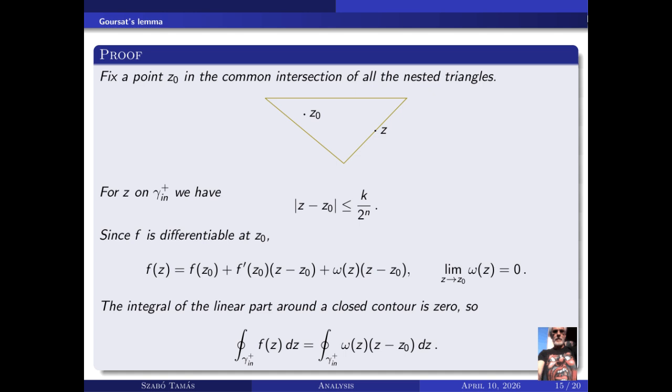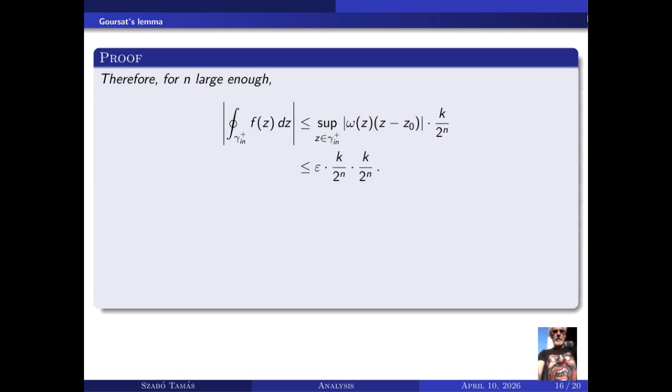Therefore, for n large enough, the absolute value of the integral around gamma_{I_n}^+ is less than or equal to the supremum over z in gamma_{I_n}^+ of the absolute value of omega(z) times (z minus z_0), times k over 2^n.